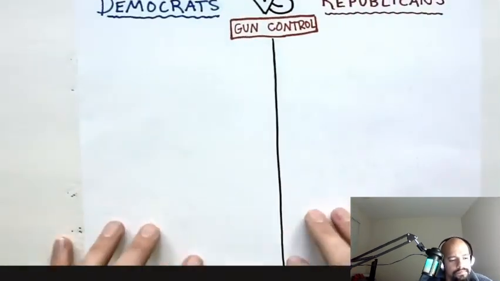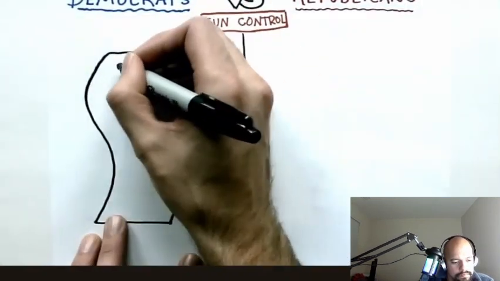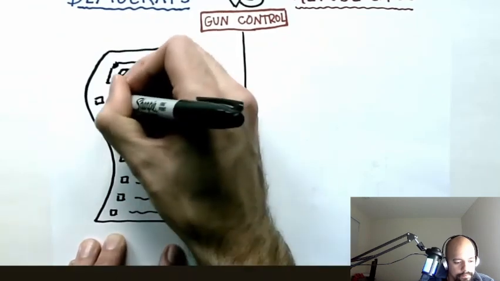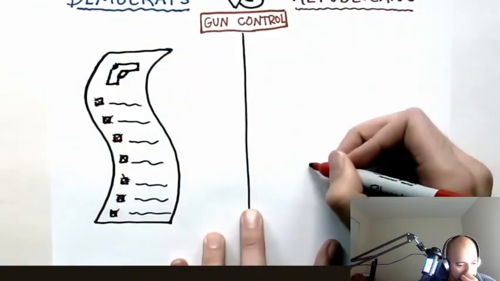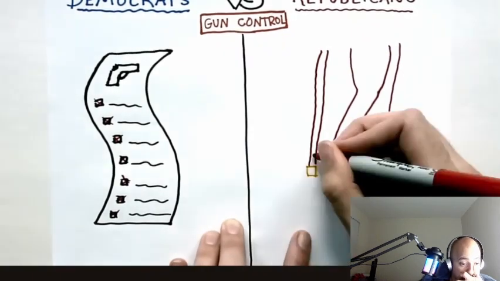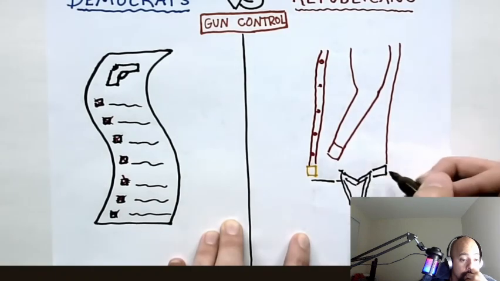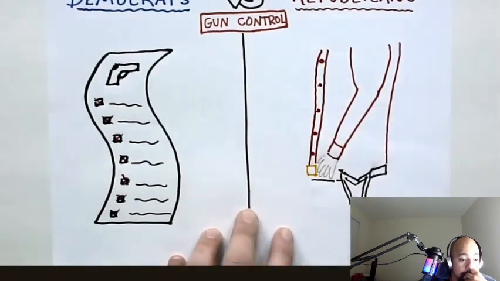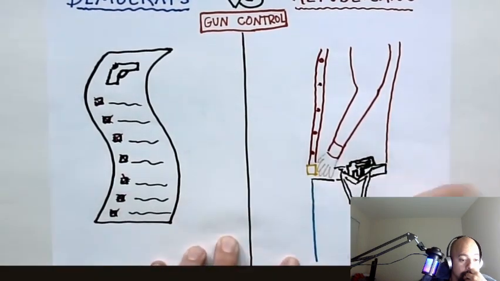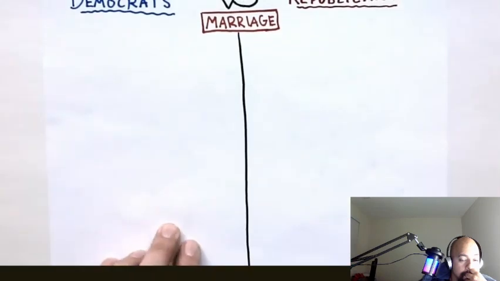Gun control. Democrats support policies that restrict and monitor gun control. Generally, Democrats oppose the right to carry concealed weapons in public places. Republicans want to limit the amount of gun control restrictions. They strongly support the Second Amendment, the right to bear arms, as well as the right to carry concealed weapons in public places. Marriage.